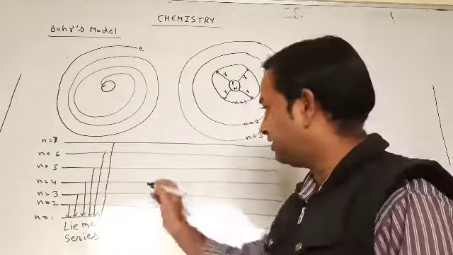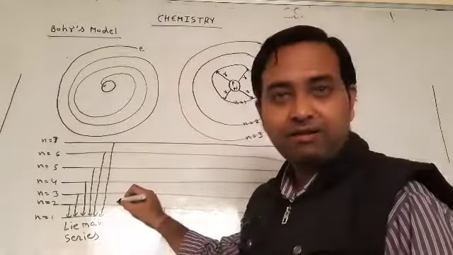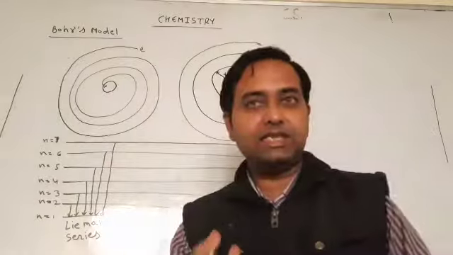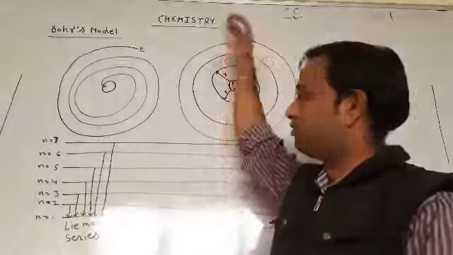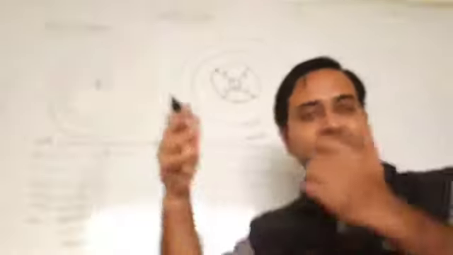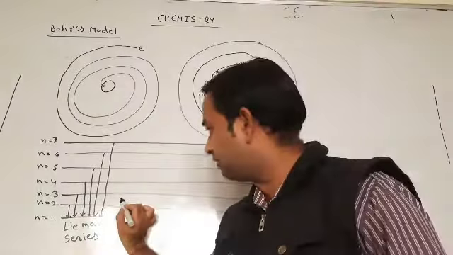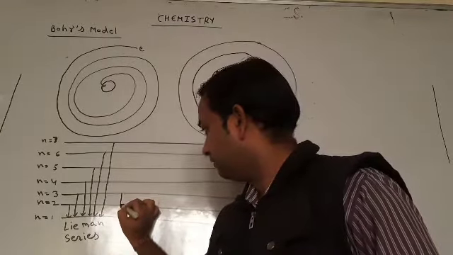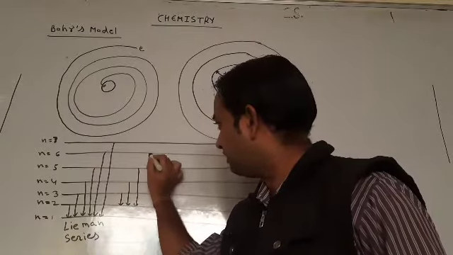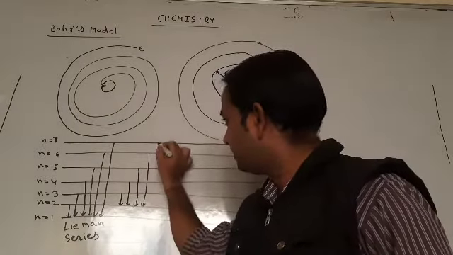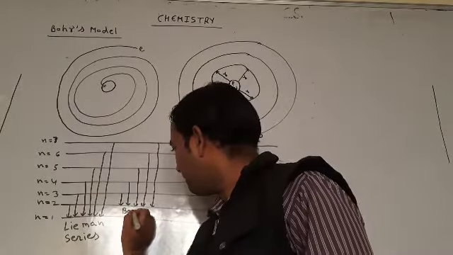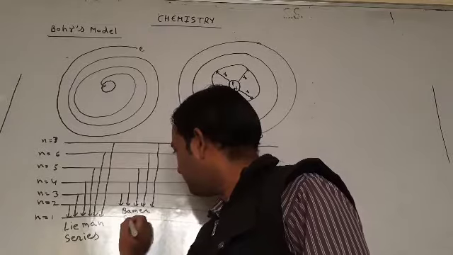After that, the second point is, if the electron is in the second orbit and carries the energy and goes to any other orbit, but to get stability, he comes back to his stability level in the second orbit, then he releases the energy, and after releasing the energy, he generates the Balmer series.